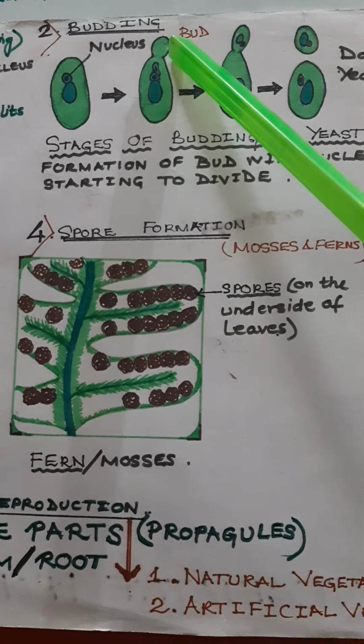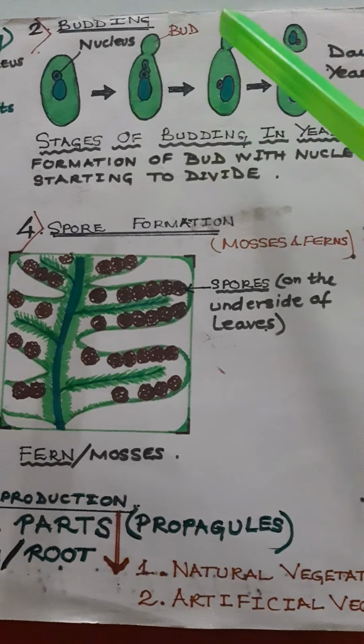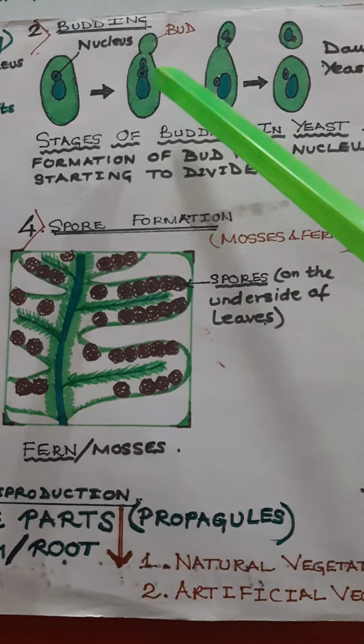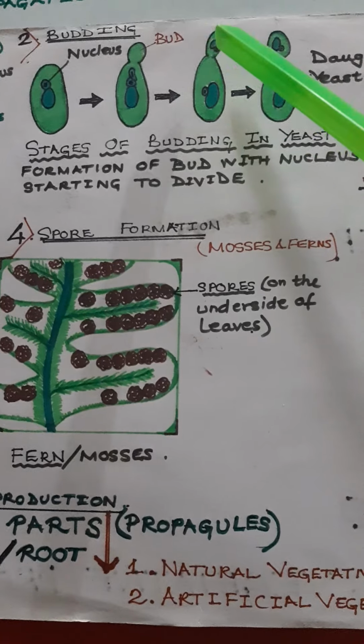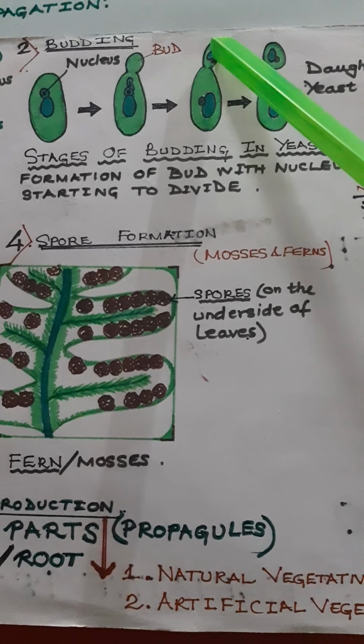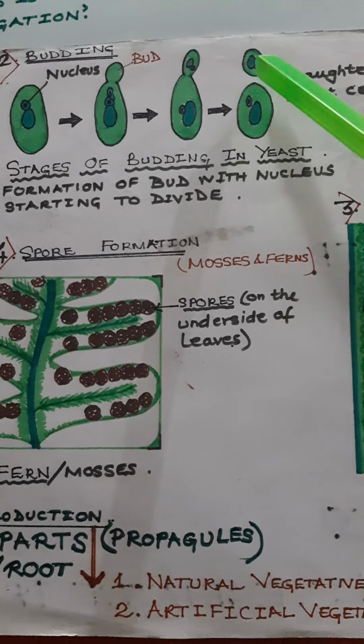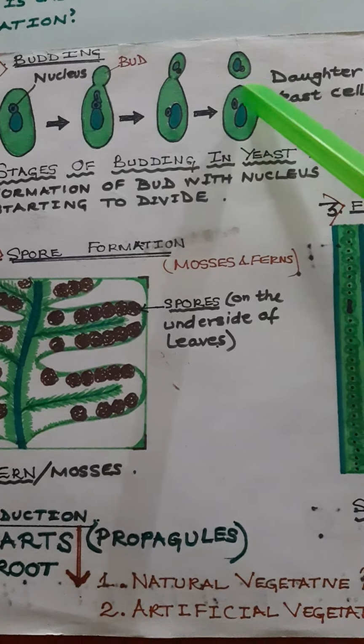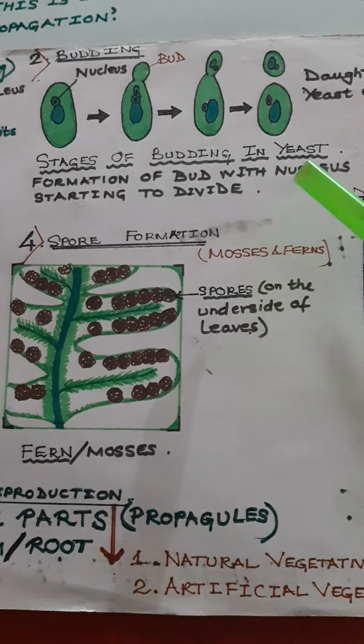Can you see over here? Okay, and in the bud, after the nucleus splits, one nuclei goes here, and finally it detaches from the mother cell, the parent cell, and then it gives rise to a new organism. Okay, a new yeast cell will again be formed.